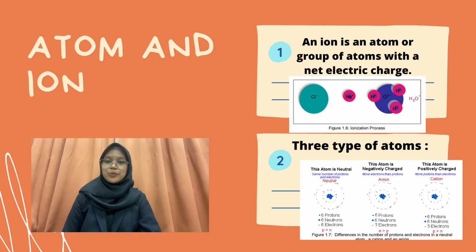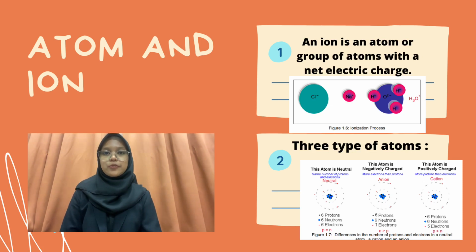An ion is an atom or group of atoms with a net electric charge. As you can see from figure 1.6 is the ionization process. There are three types of atoms. The first type of atoms is neutral. It has the same number of protons and electrons. The second one is negatively charged. It has more electrons than protons. And the last one is positively charged. It has more protons than electrons.